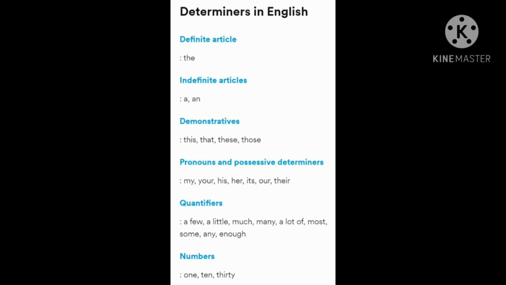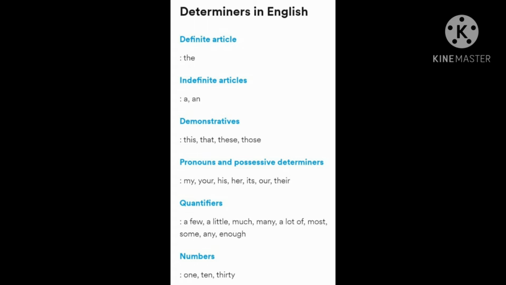After the pronouns and possessives, the next determiner in English language is quantifiers. Now, let us learn more about a quantifier. A quantifier is a word that usually goes before a noun to express the quantity of the object.